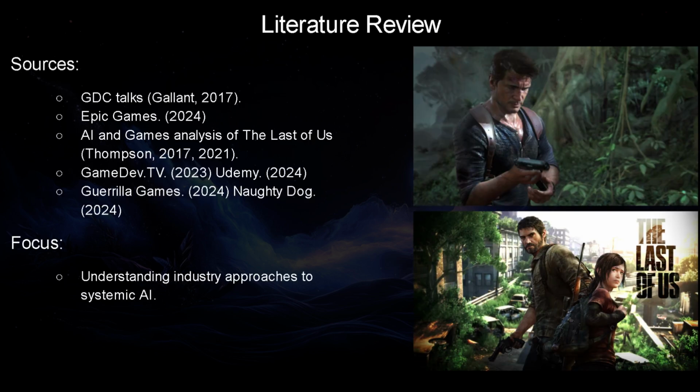Thompson 2017 and 2021, and Gallant 2017, both have emphasized the importance of modular and adaptive AI systems in creating realistic and engaging NPC behaviors. In The Last of Us series, search behaviors are guided by navigation exposure maps, which generate search maps to systematically identify unexplored areas. Similarly, Gallant highlights the transition from authored to systemic AI in Uncharted 4, advocating for modular systems that enable dynamic adaptation to complex environments.